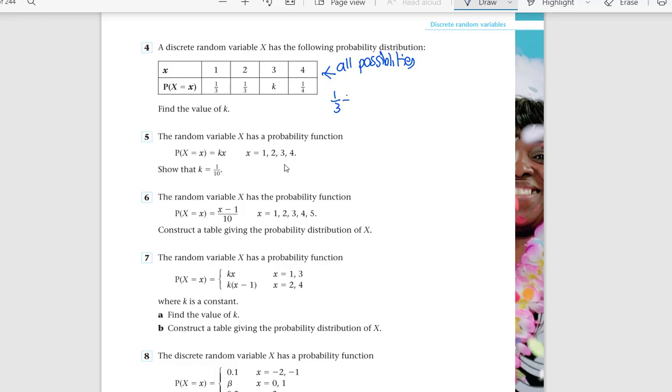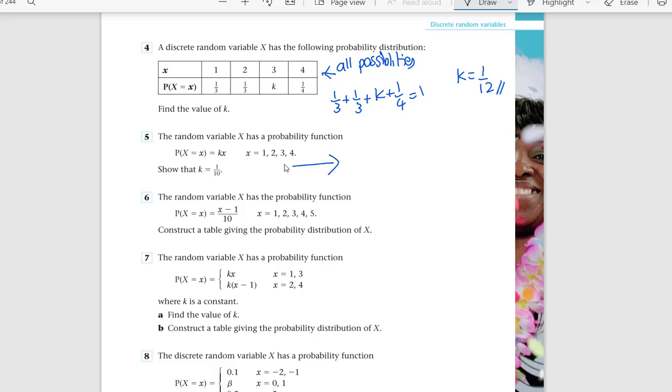That means 1 over 3 plus 1 over 3 plus k plus 1 over 4 is equal to 1. From that, you can figure out what this value of k is. When you take off 1 over 3 plus 1 over 3 from 1, you get 1 over 3 as well here. 1 over 3 minus 1 over 4 gives k equals 1 over 12. And here the same thing is given in terms of equations for the rest of the question. So let me do one from here.